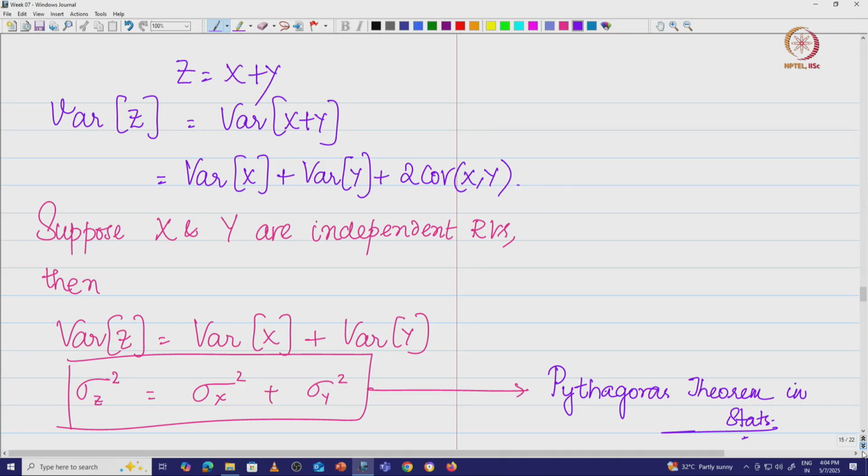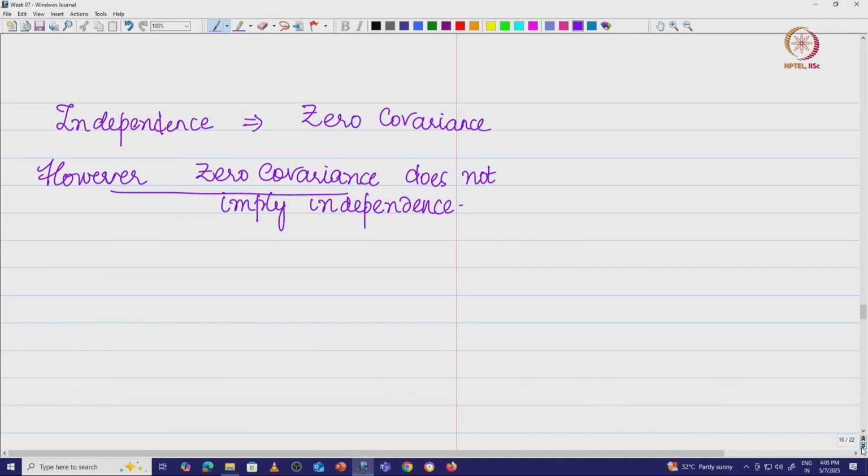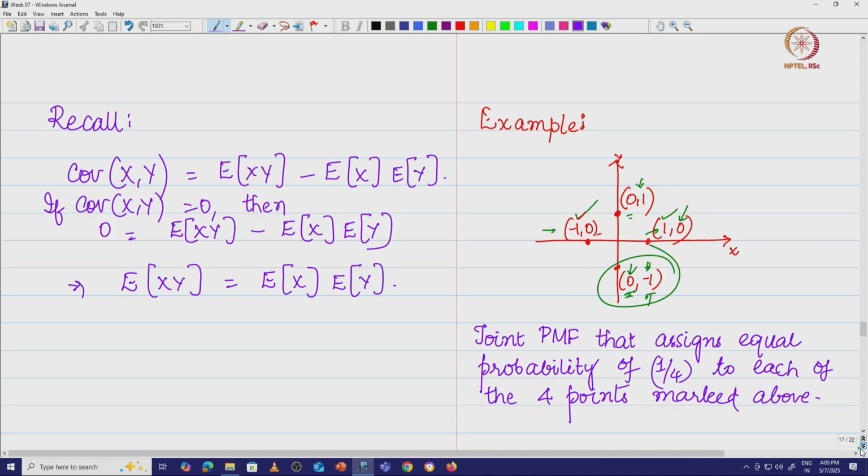And we also looked at the Pythagoras theorem in a statistical version, where we said that if x and y are independent random variables and z is equal to x plus y, then the variance of z is equal to variance of x plus variance of y. So we said that sigma z squared is equal to sigma x squared plus sigma y squared, which is basically the Pythagoras theorem that we normally see in geometry. And we also said that independence implies 0 covariance, however 0 covariance does not imply independence. And we took a nice example.